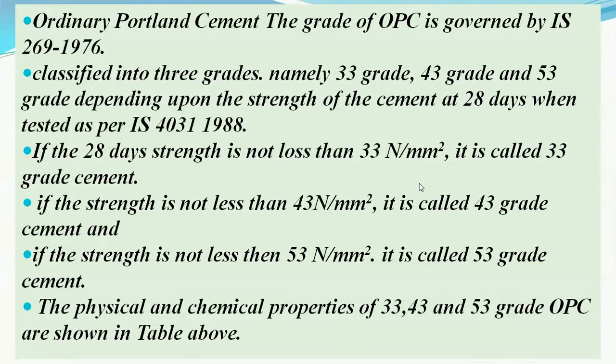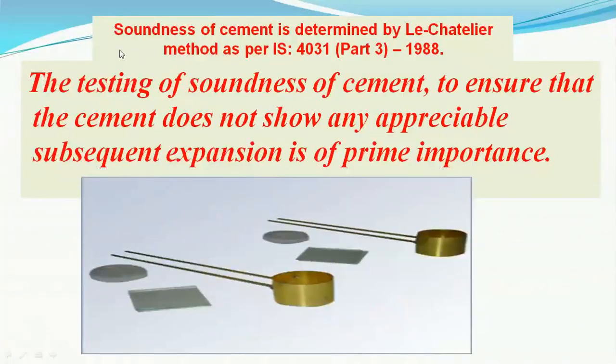Listen very carefully, this is only for ordinary Portland cement. The Indian Standard for it is IS 269:1976.